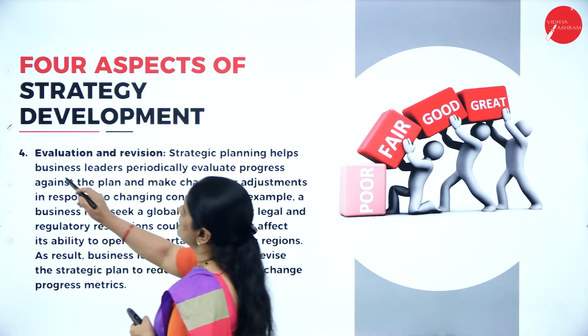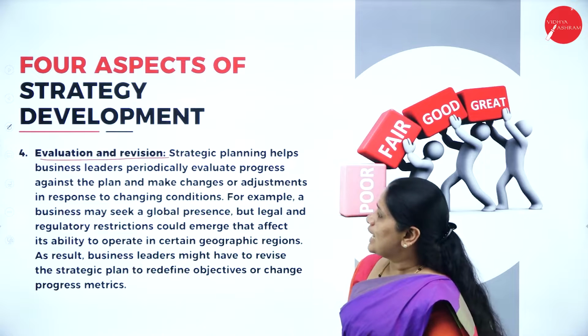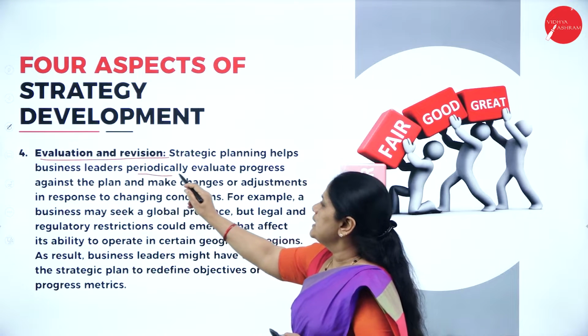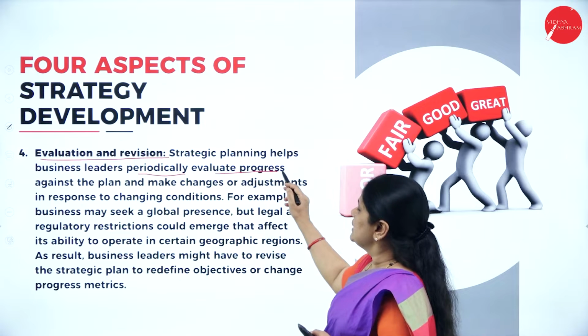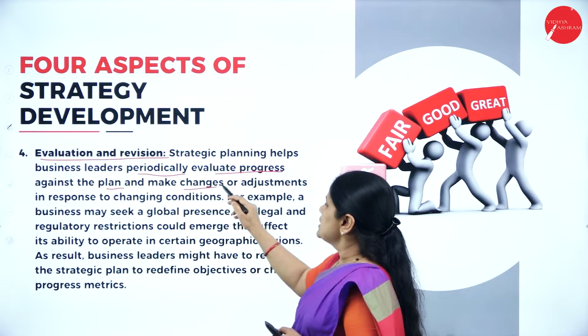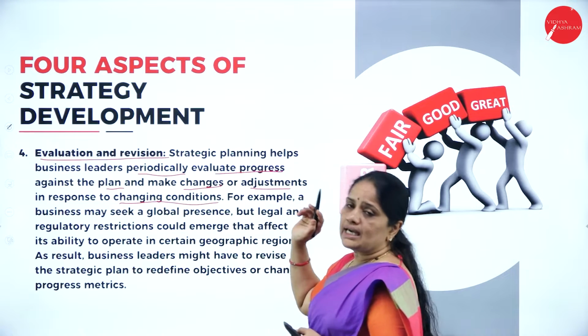Now, the fourth aspect of strategy development is evaluation and revision. Strategic planning helps leaders periodically evaluate the progress against the plan and make changes or adjustments in response to changing conditions.